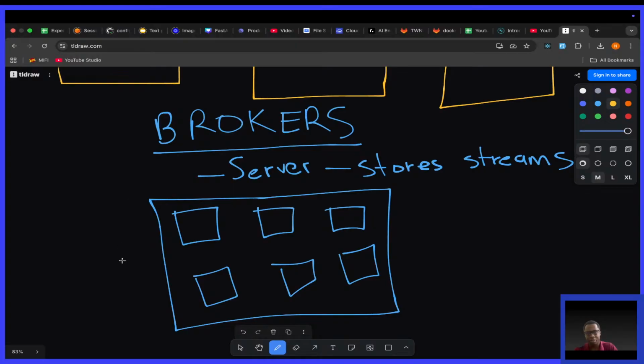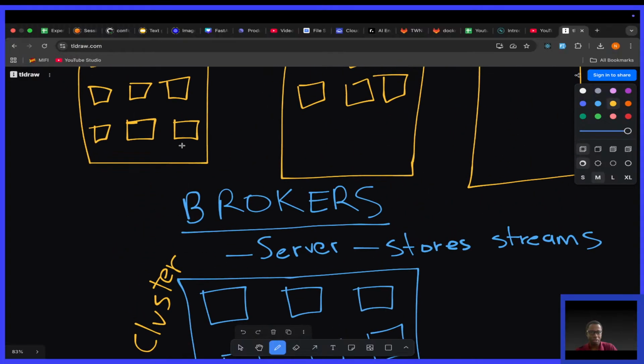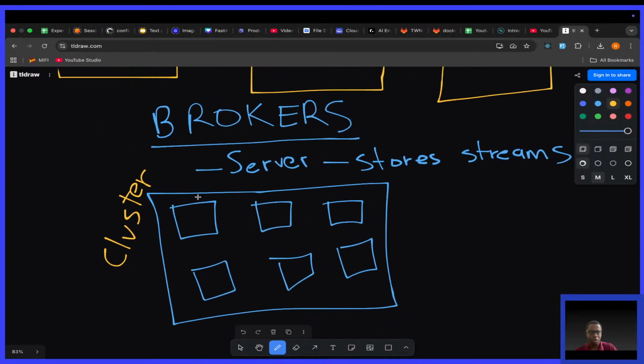So let me name it. I don't know if I can write sideways. So this is a Kafka cluster, meaning a collection of machines or servers working together, and they are called brokers. Each of them is responsible for storing event streams to these topics that we have talked about. But I said once you connect to one broker, it means you can connect to every other broker that you want.